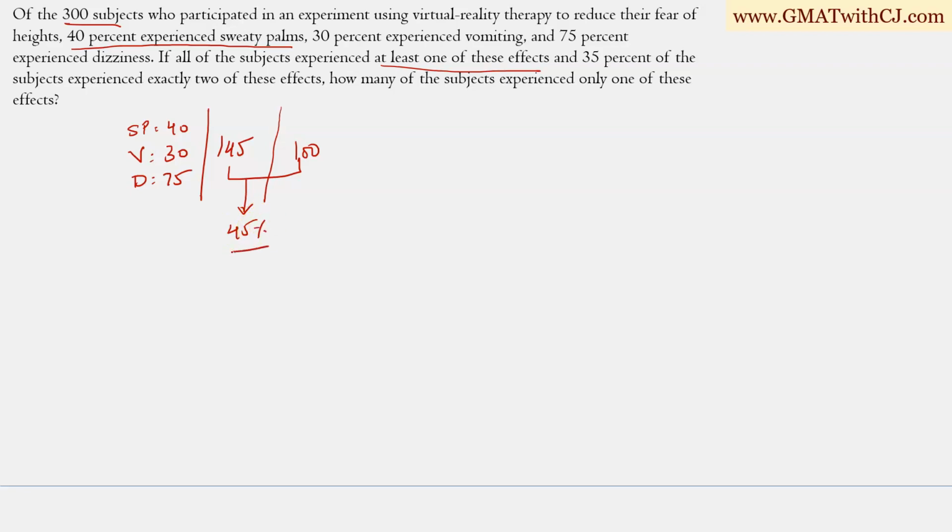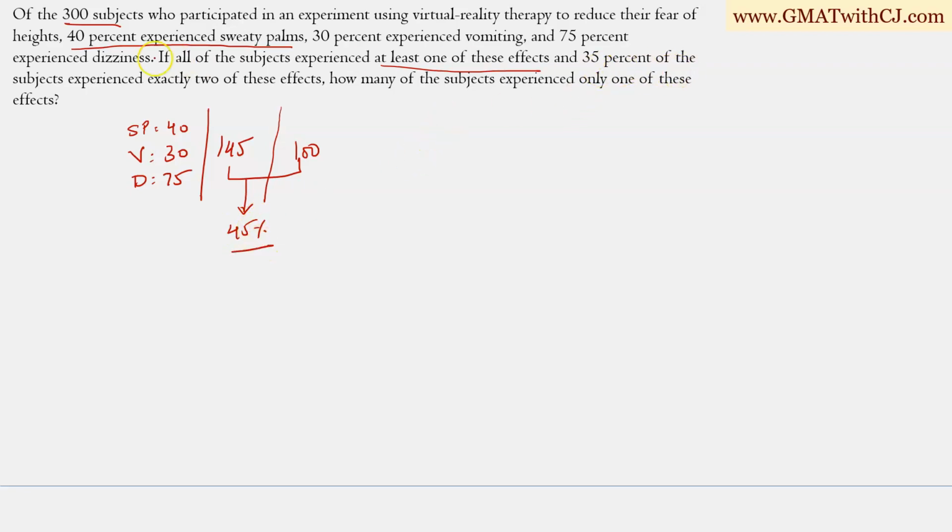So it says 300 people are there. 40% experience sweaty palms, so sweaty palms is 40. Vomiting is 30. And dizziness is 75. So again we can see the total is greater than 100. The total is 145. And all of these subjects experienced at least one of these effects, so the total unique should have been 100. So there is an excess of 45%, right?